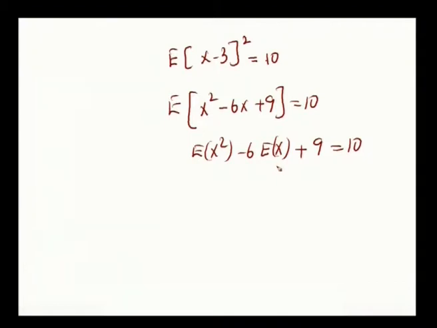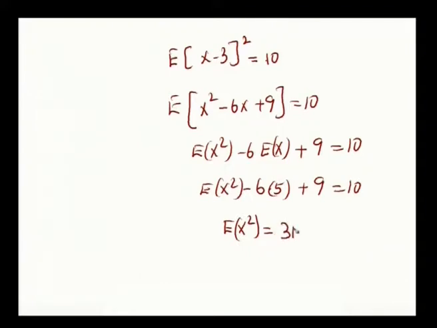Expectation of x, just now we have found out this is 5. So, expectation of x square minus 6 into 5 plus 9 equal to 10. Simplifying this, taking the terms to the other side, expectation of x square comes to be equal to 31. We have proved the second one also.